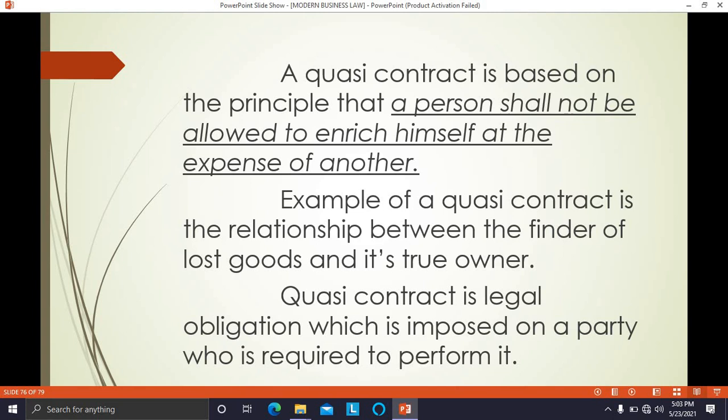Is quasi contract created by parties? No, not by parties. It is created by law. Strictly, it is not a contract because there is no intention amongst the parties to enter into contract. No one should enrich himself at the expense of another. If you keep those books with you, it will be a gain to you, but it will be a loss to the bookseller or the person who has ordered and paid for those books. So these are the examples of quasi contract. Thank you.